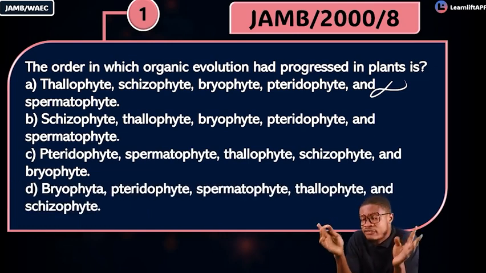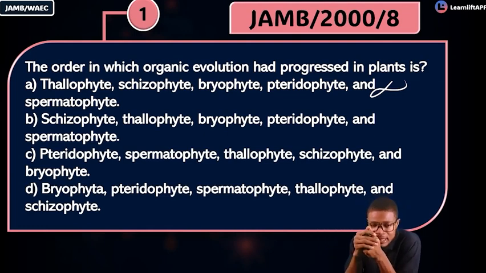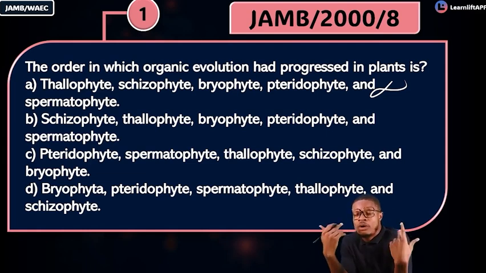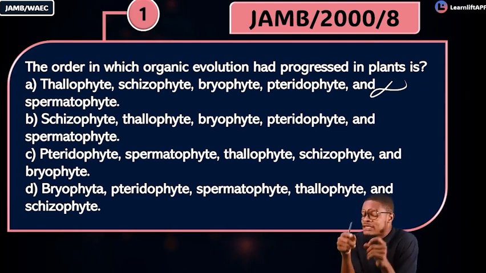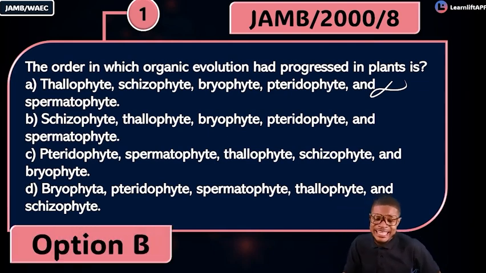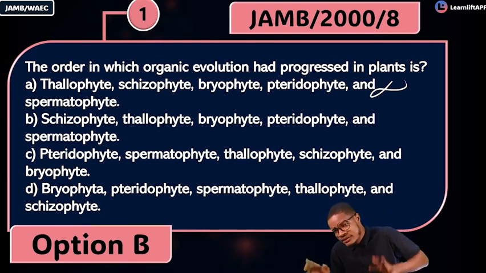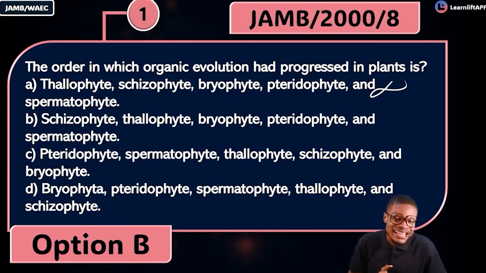What starts first? You are correct. Schizophytas come first, then the talophytes, then the bryophytes, then the pteridophytes, then the spermatophytes. Making option B the correct answer. If you get that, we can now start the class properly.